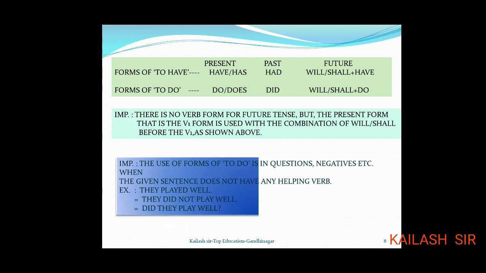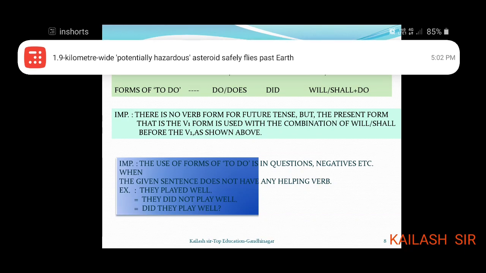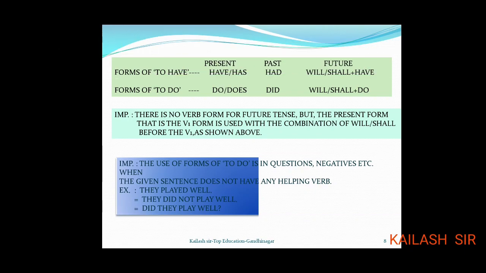See the introduction of did as a question word, and the most noticeable thing or ever to remember is a silly mistake we do. Very important rule: when did is used, we use the V1 form always. When did is used, we use the V1 form. So played changes into play when did is introduced. When they did not play, it is not that they did not played. And other thing, did they play? Here also we see did they played well, it is not used. So see the main difference in errors also. These things are very important.